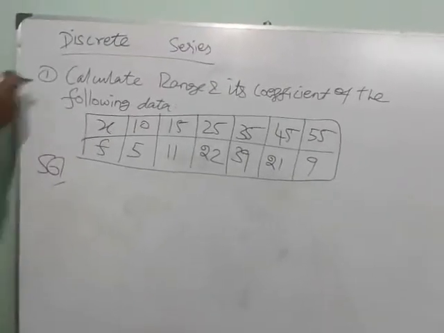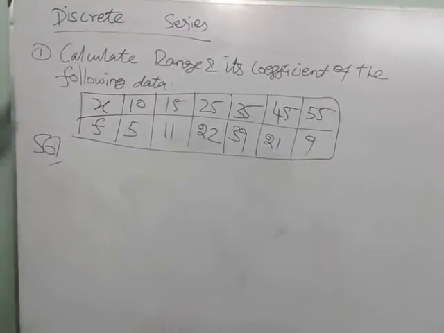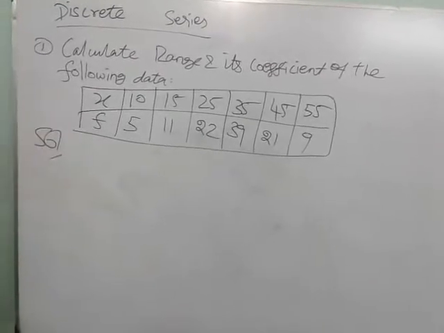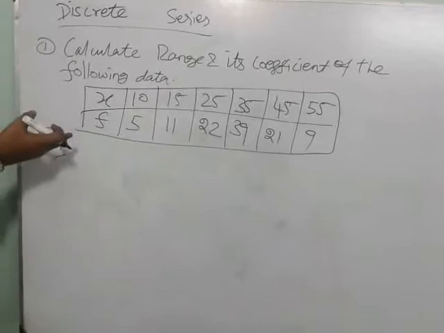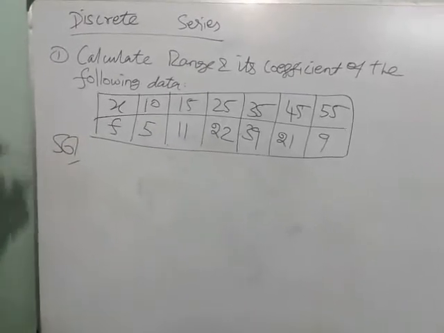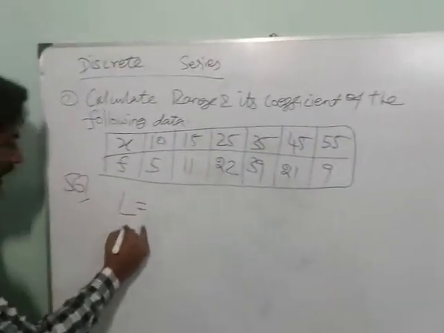This is a problem on the discrete series. Here also the same question: range and its coefficient. You know discrete is nothing but x and f values. If they give x and f, meaning frequency, this is grouped data and it is a type of discrete data. So here also you find L and S.